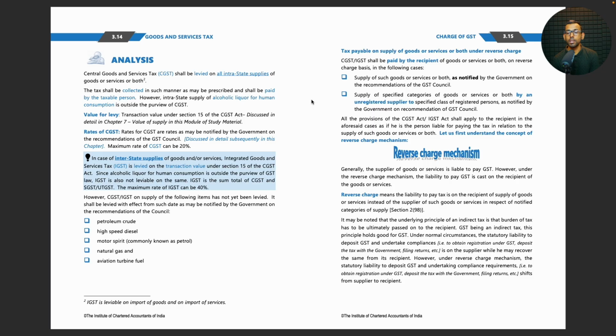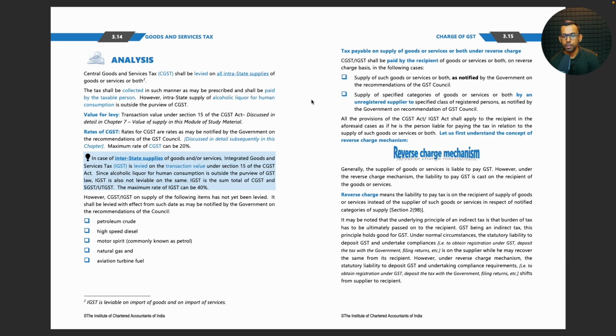Tax payable on supply of goods or services or both under reverse charge. CGST or IGST shall be paid by the recipient of goods or services or both on reverse charge basis in the following cases. Supply of such goods or services or both as notified by the government on the recommendations of the GST Council.